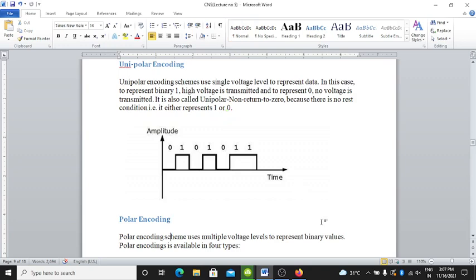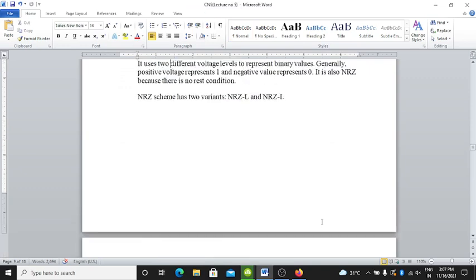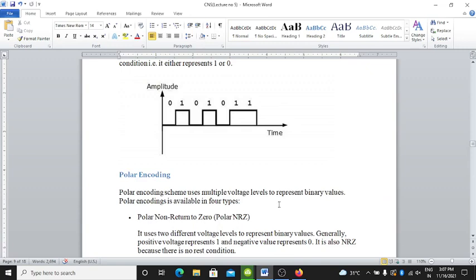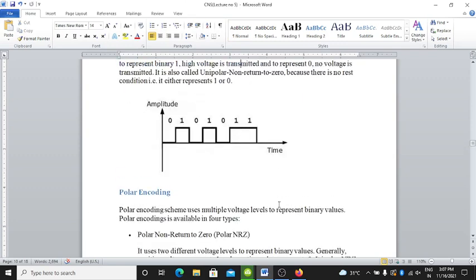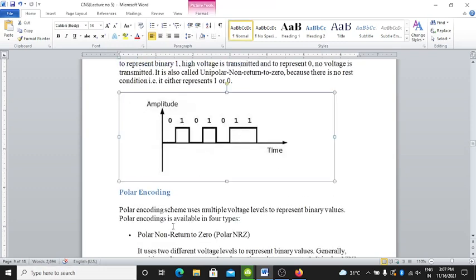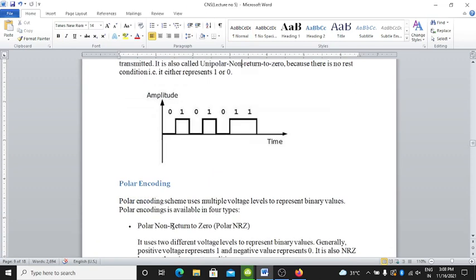Next is polar encoding. Polar encoding schemes use multiple voltage levels to represent the binary values. Polar encoding is of four types. Polar non-return to zero, polar NRZ. Polar encoding schemes use multiple voltage levels to represent the binary data. Polar non-return to zero.